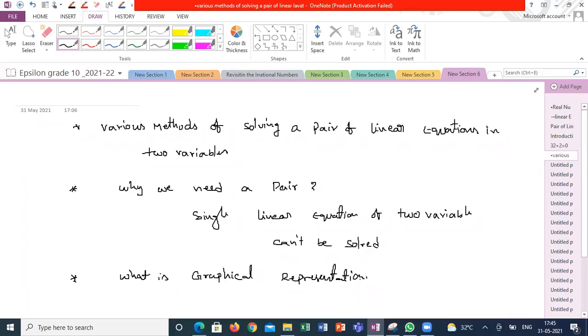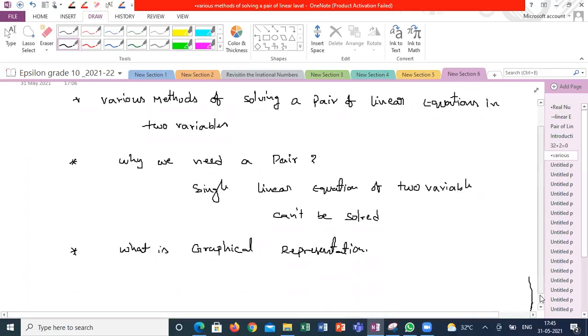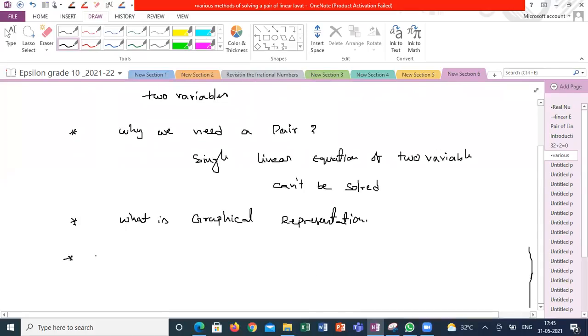In day-to-day life, how we can face the situation, or not even day-to-day life, in many places we are going to use this concept to solve some situations. How we can connect some situations to this concept, those are the things we are going to discuss. I can say it is called practical problems or word problems. These are the things we are going to discuss in this topic.